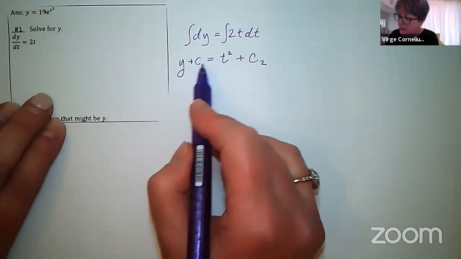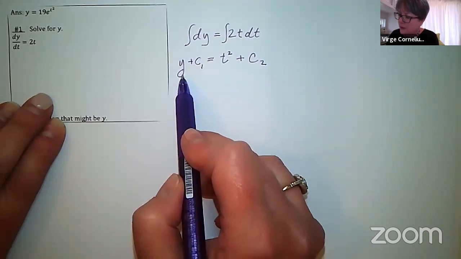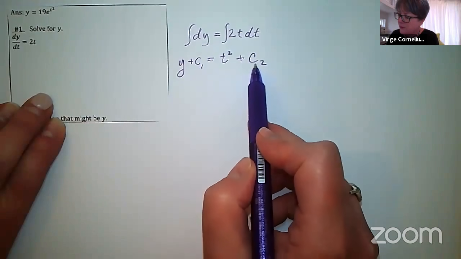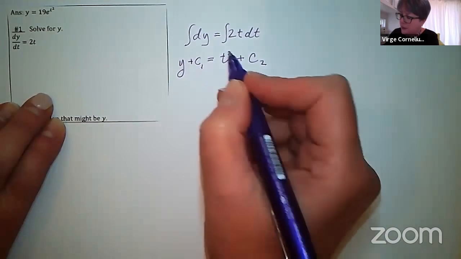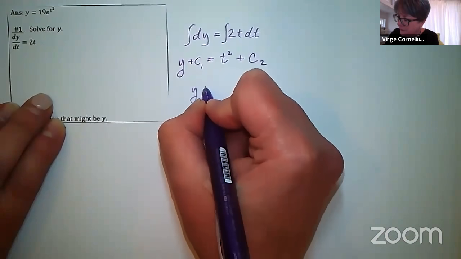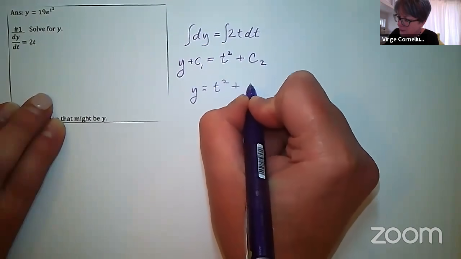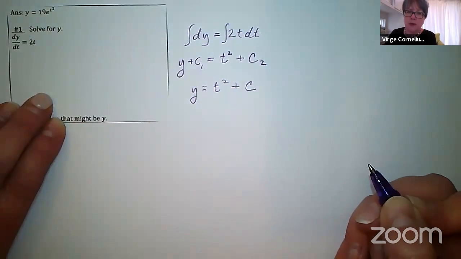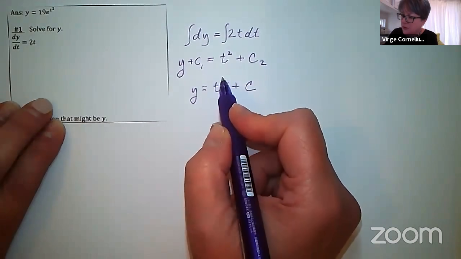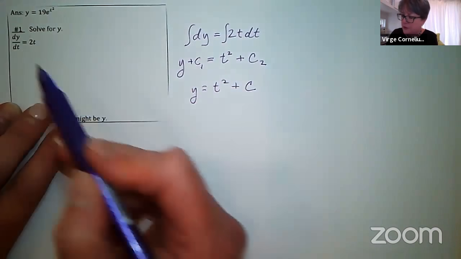When we integrate this dy, we get y plus C1. And when we integrate on this side, we get t squared plus a different C. When you combine these together, you get just that single C. So we get y is equal to t squared plus C. That is the general solution to that differential equation.